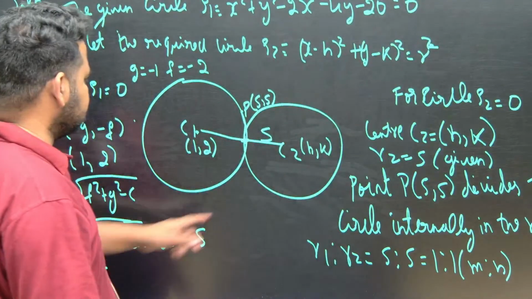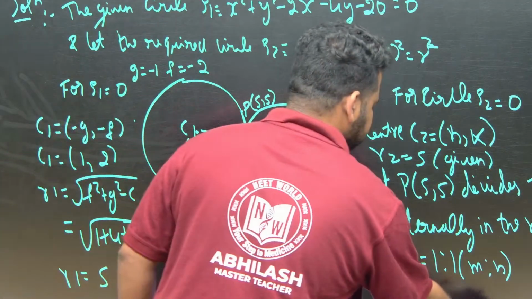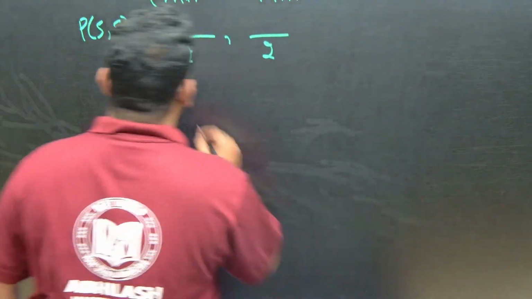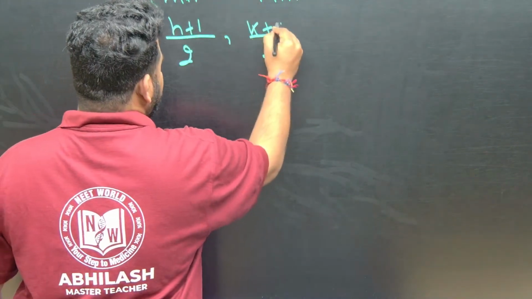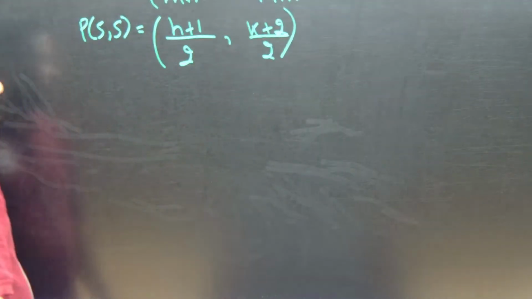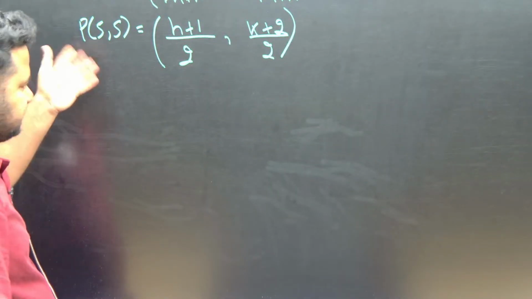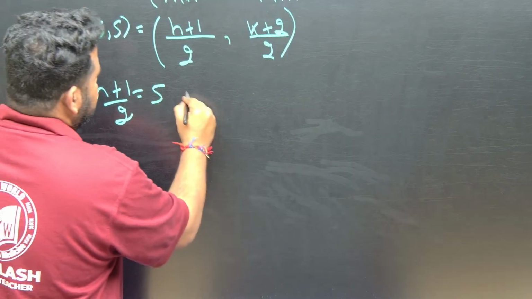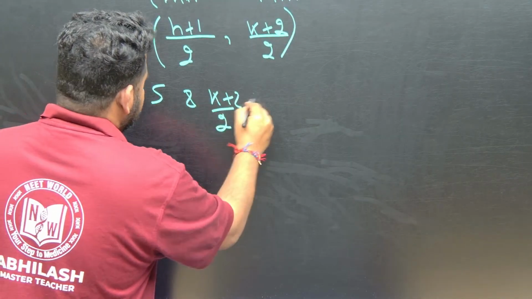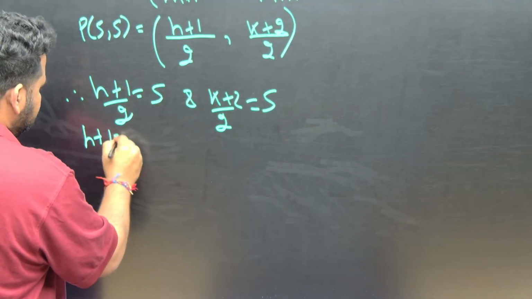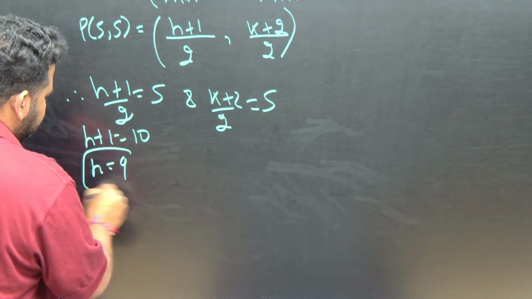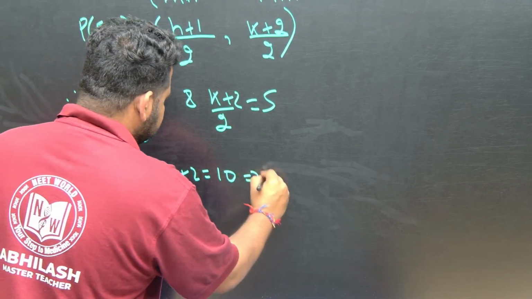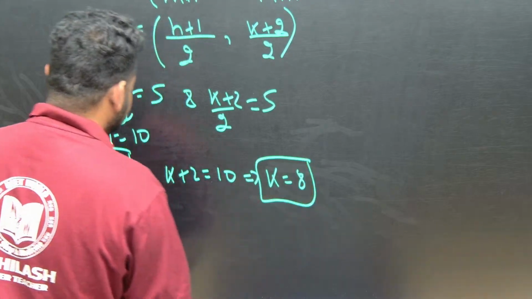x2 is h, so h plus 1 by 2, k plus 2 by 2. Let us equate the x-values and y-values: h plus 1 by 2 is equal to 5, and k plus 2 by 2 is equal to 5. So h plus 1 is equal to 10, that implies h is equal to 9. k plus 2 is equal to 10, that implies k is equal to 8.